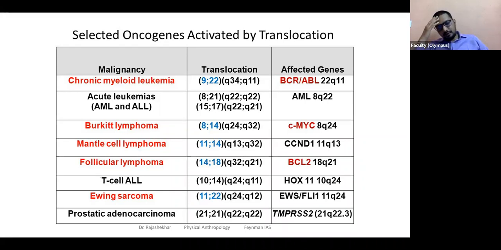Four abnormalities we talked about here: deletion, duplication, inversion, and translocation. Leaving out inversion, for the rest of the three we talked about the mechanism as well as human examples, the most common one being the translocation process.